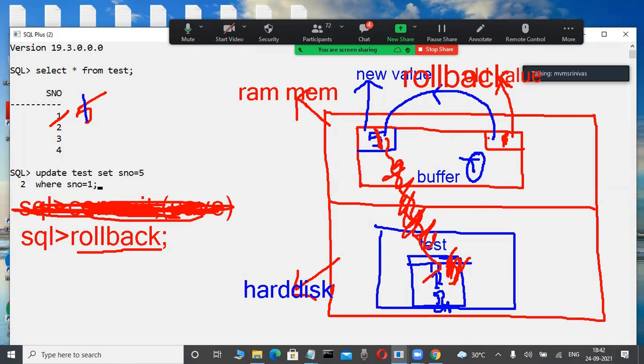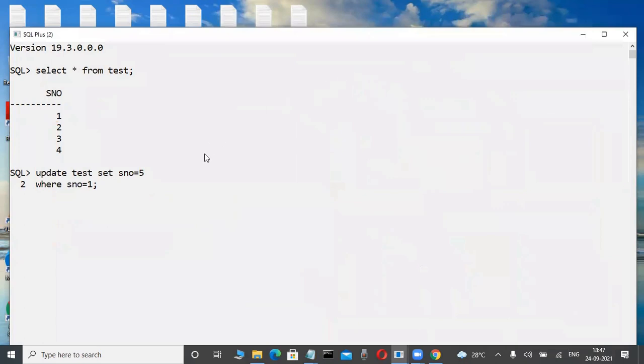That's why rollback is a command that undoes the transaction from memory. The old value from the transaction is automatically transferred into the new value's place. That's why 5 is changed back into 1. Rollback means undo the transaction from memory, not in the hard disk. Again, commit means save only. The new value for the transaction is permanently stored in the hard disk only. Okay, fine. How easy.